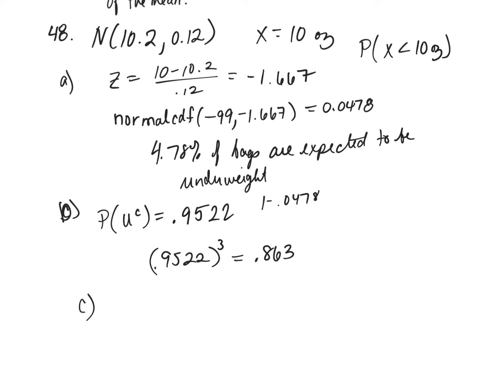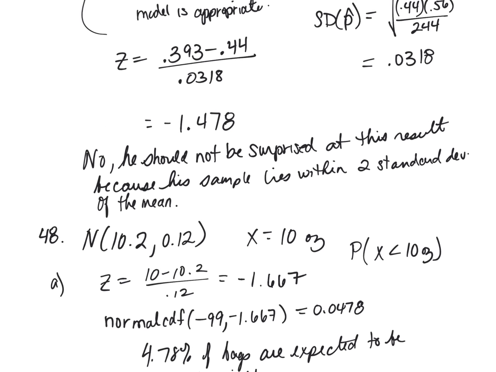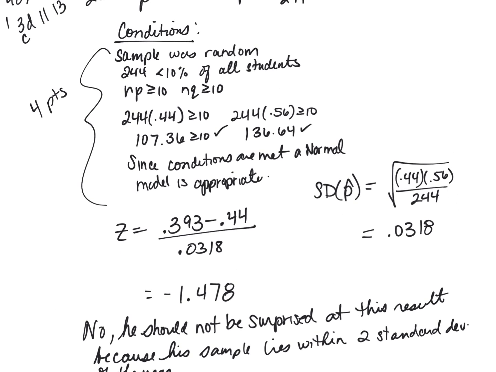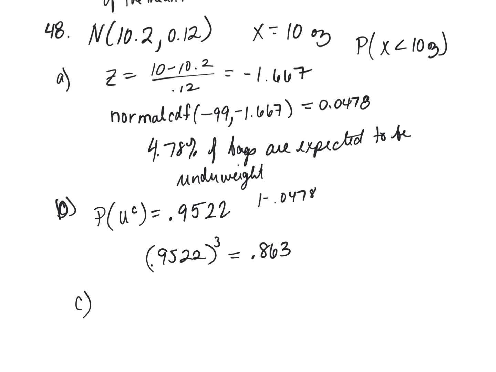Wait, can you say that's not going to be on the quiz? To describe the normal model, to do the 68, 95, no, that's not. It's just going to be like the first problem is going to be like this one, a proportion. Second problem will be a mean problem. One of them you'll have to calculate the normal CDF, and the other you'll just have to say, is this unlikely or is it unusual? And you have to check conditions on both problems.